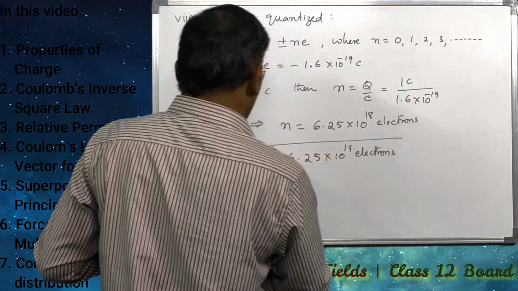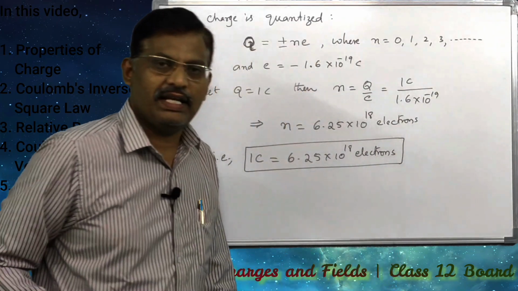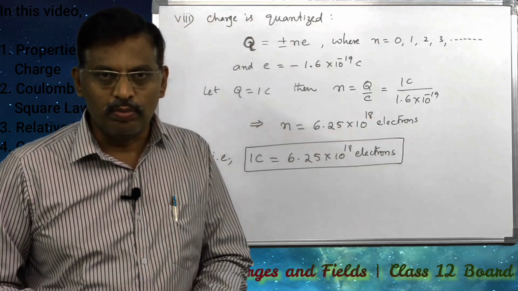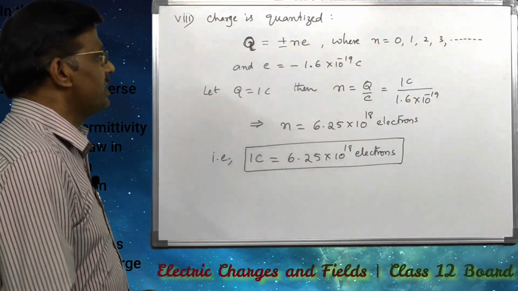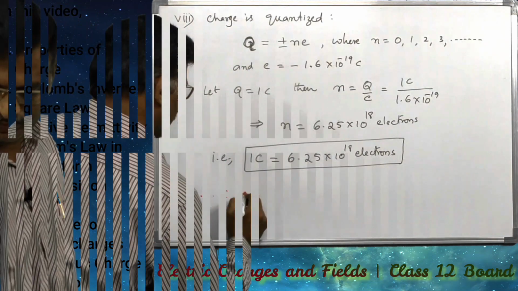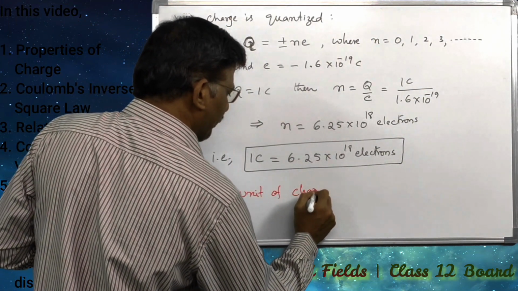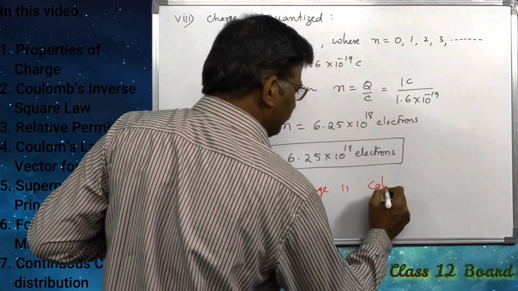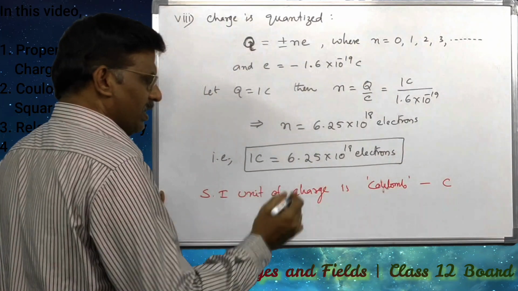So 6.25 into 10 to the power of 18 electrons of charge is equal to 1 coulomb, where coulomb is the SI unit of charge. The SI unit of charge is coulomb, and capital C is the symbol.